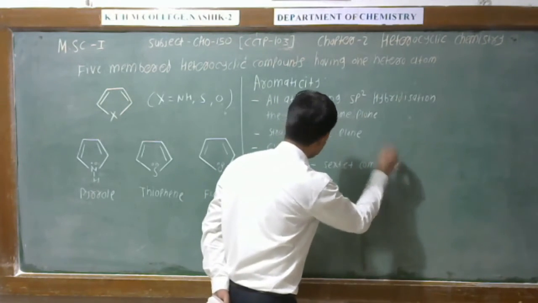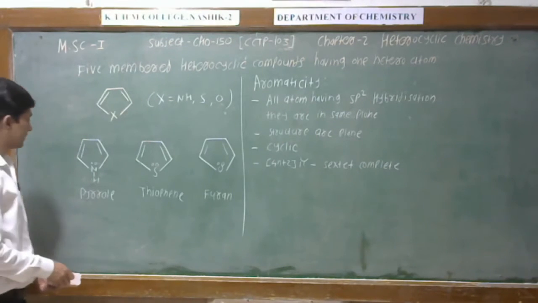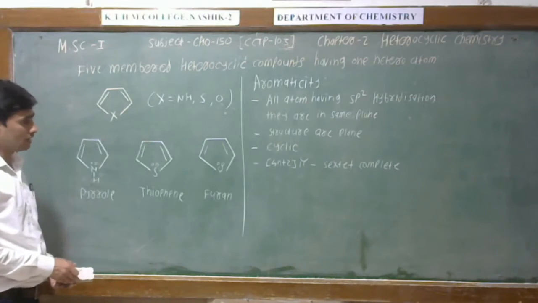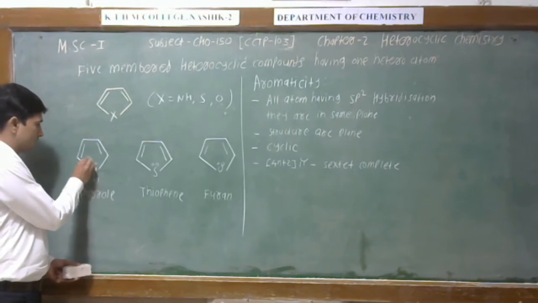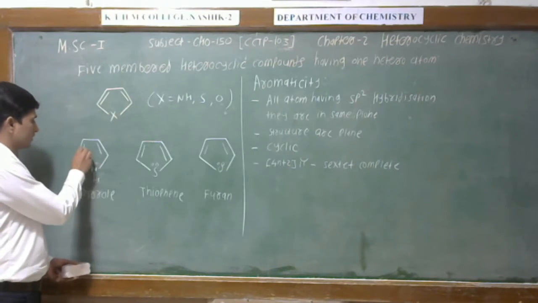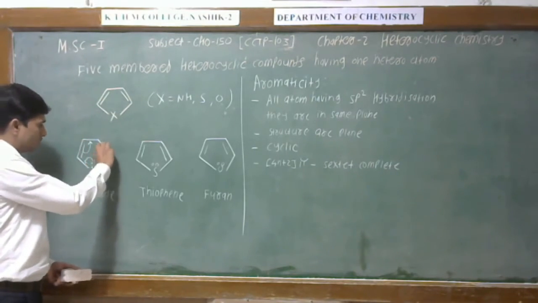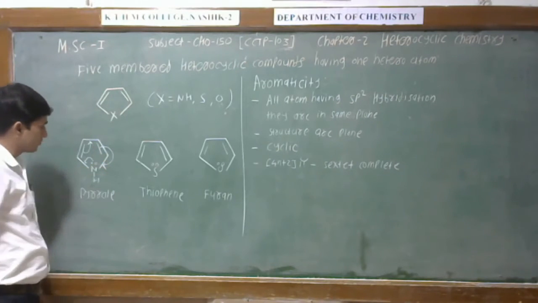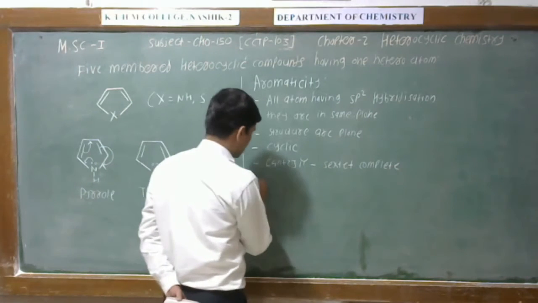The sextet is complete, and finally we can check whether these compounds are in conjugation or not. See, if this lone pair makes a double bond here, this double bond comes here, and this double bond gets shifted here. So therefore we can say that there is conjugation.